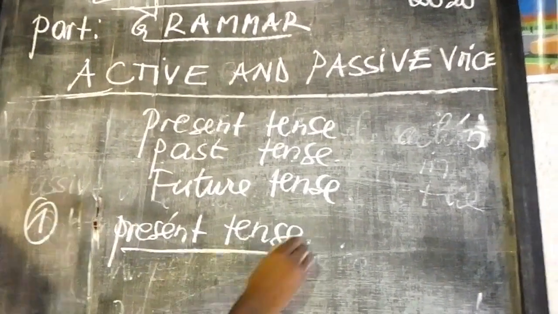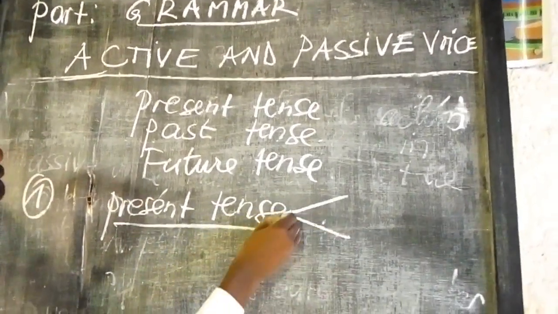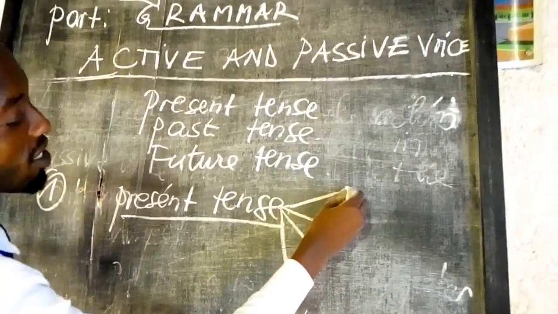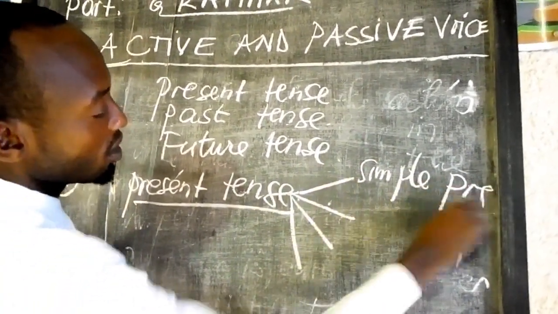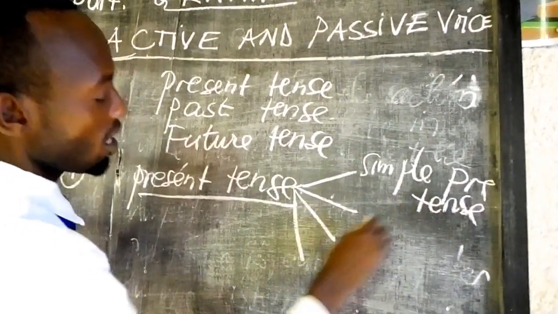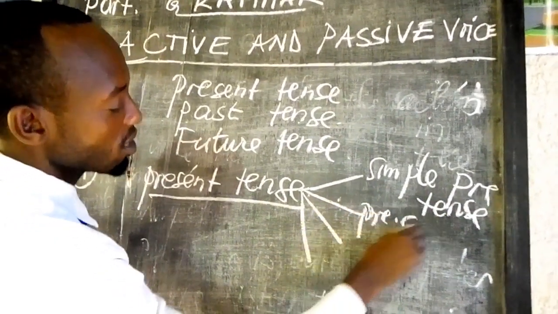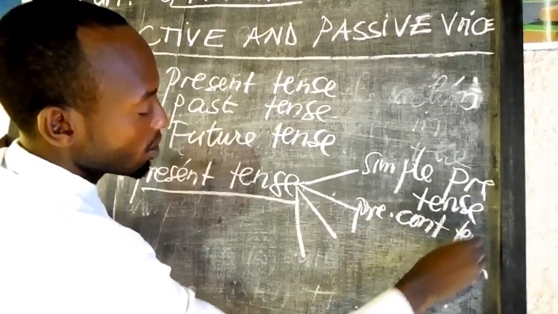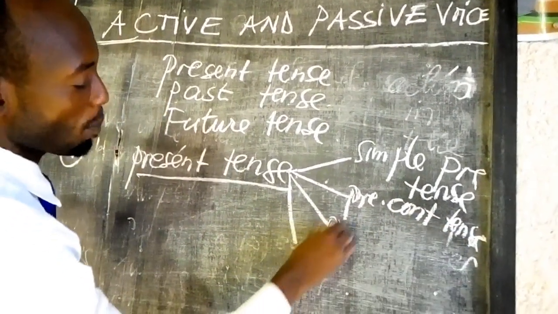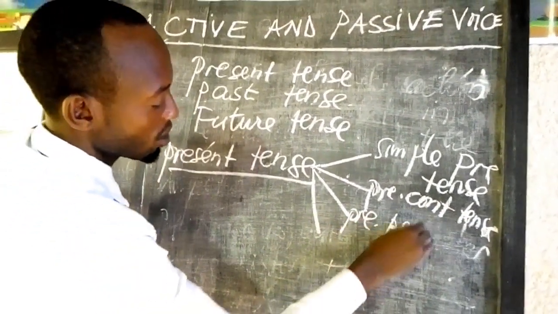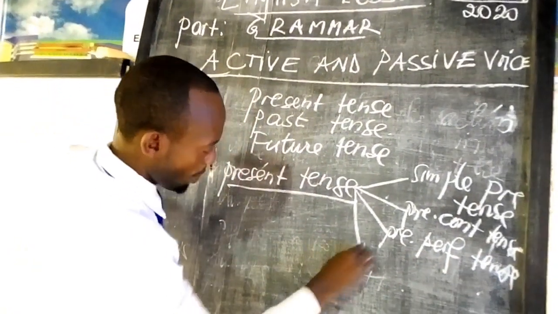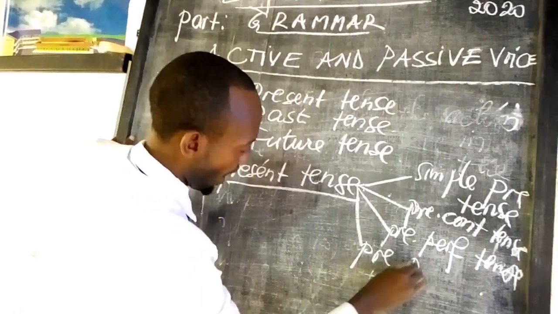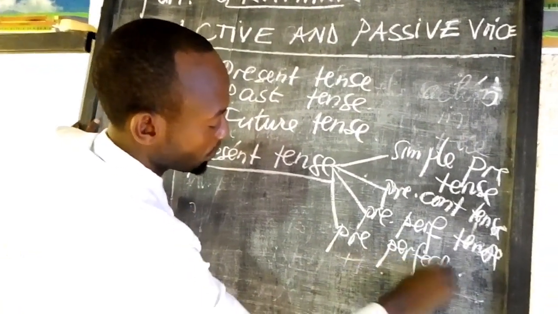You know that present tense contains four subparts: simple present tense, present continuous tense, present perfect tense, and present perfect continuous tense.